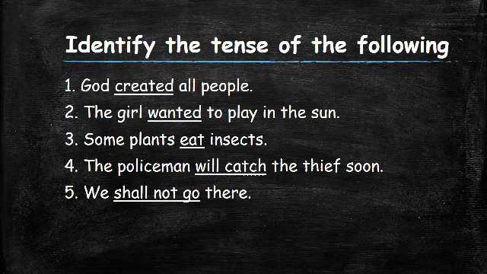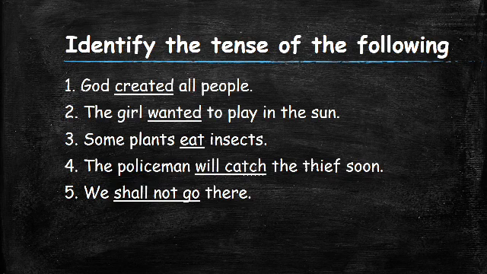Fourth sentence. The policeman will catch the thief soon. Now in this sentence, the verb is catch. But in addition to it, there is a word will.